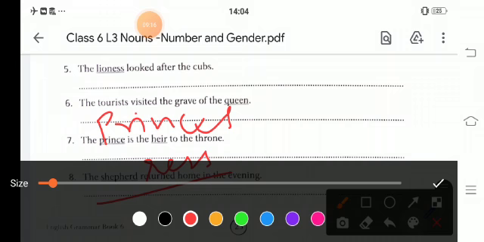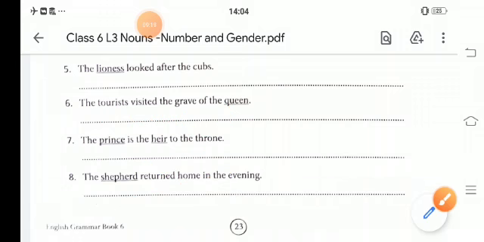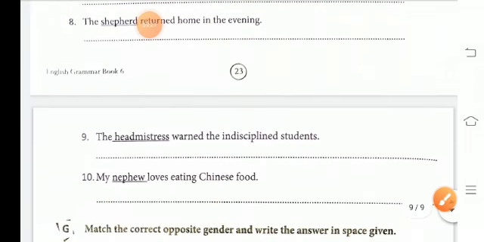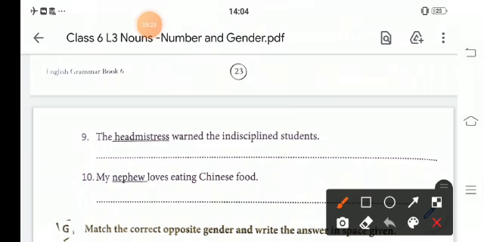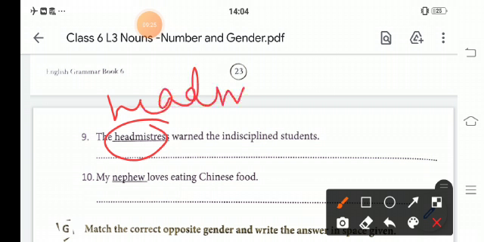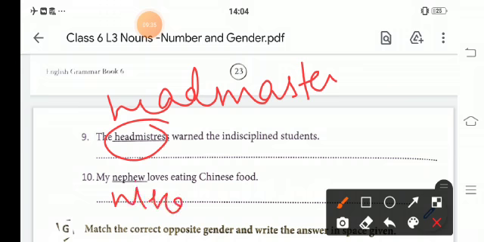The ninth one is: the headmistress will be changed to headmaster. Okay, and the last one is: my nephew, now my niece, loves eating Chinese food.